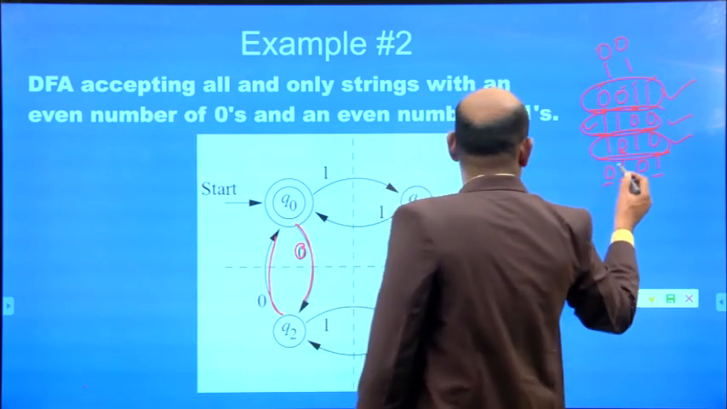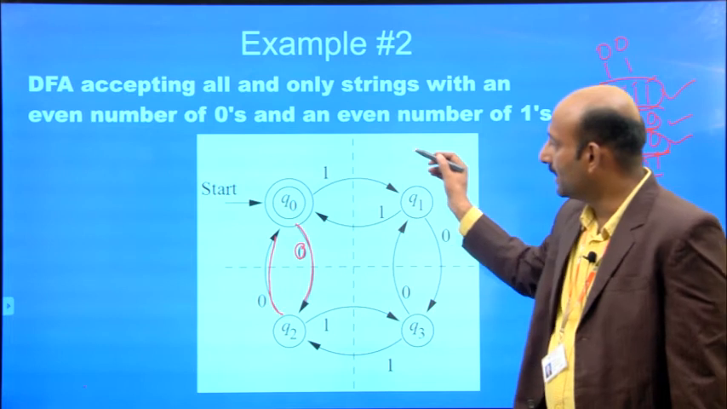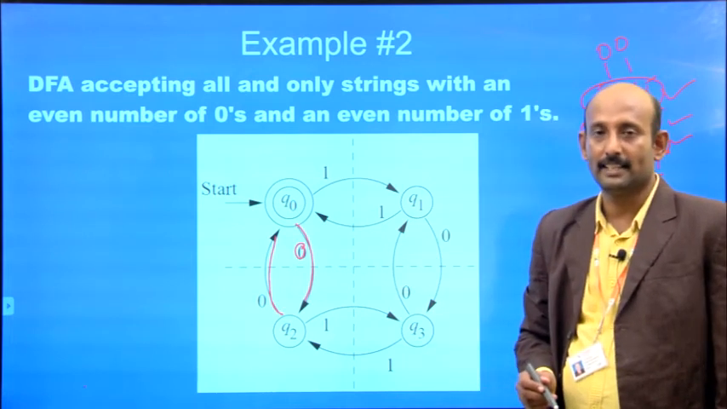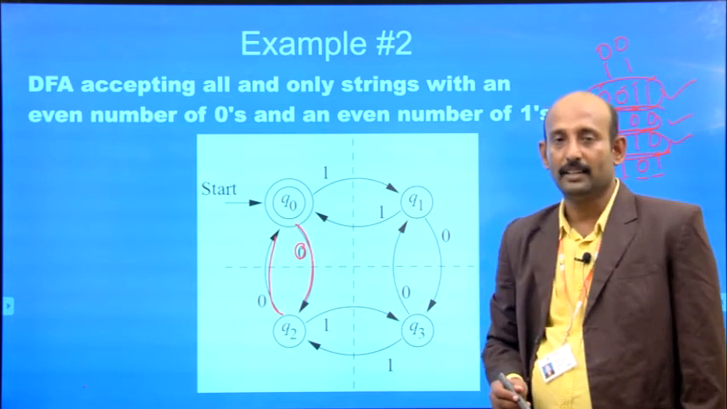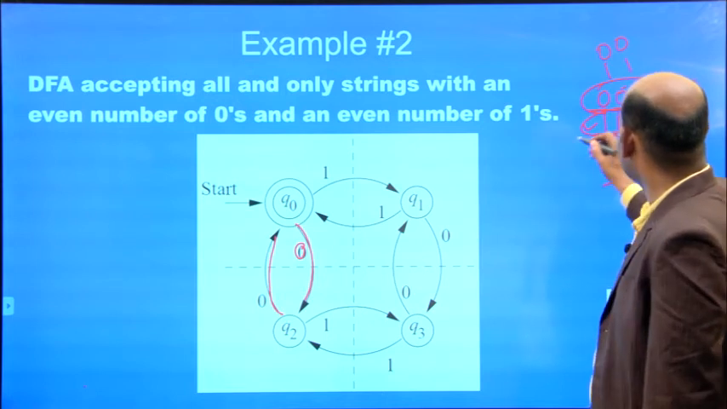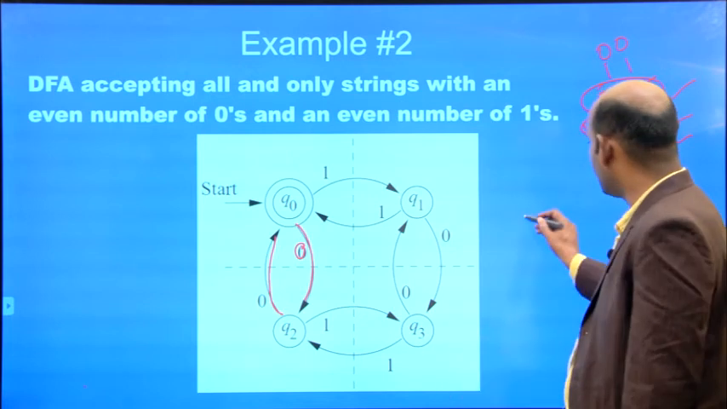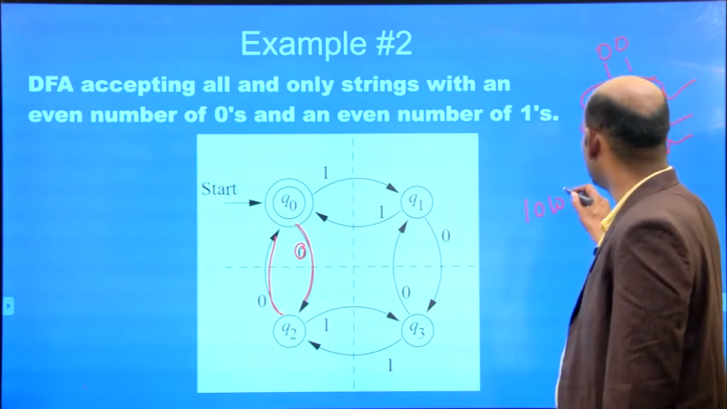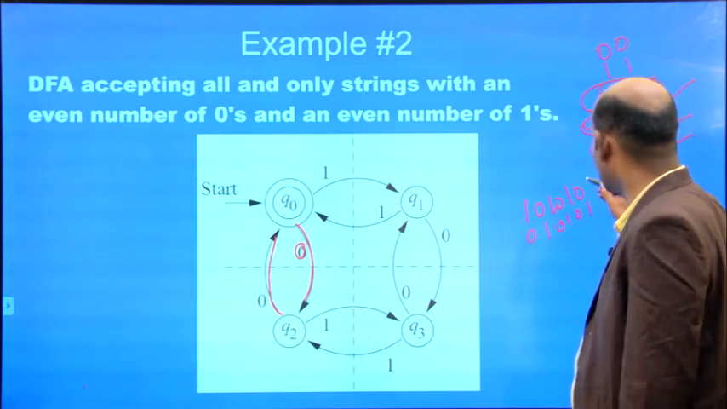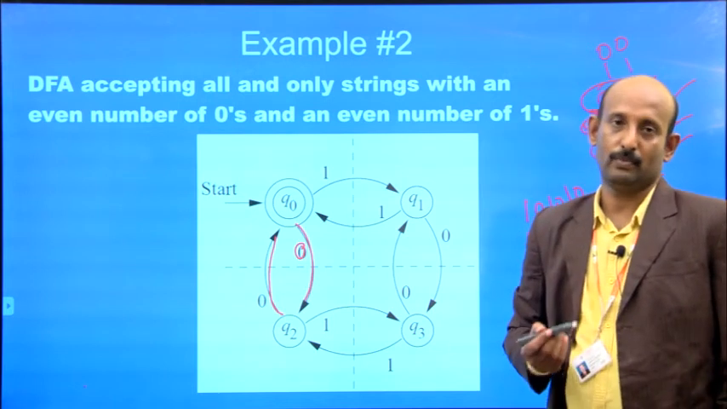All the strings with an even number of zeros and ones are recognized by this deterministic finite automaton. So this is the DFA that recognizes an even number of zeros and an even number of ones. Here I am taking only strings with a length of 4. Possibly we can take a length of 6: 1 0 1 0 1 0, 0 1 0 1 0 1. So we can take all the possibilities of zeros and ones.